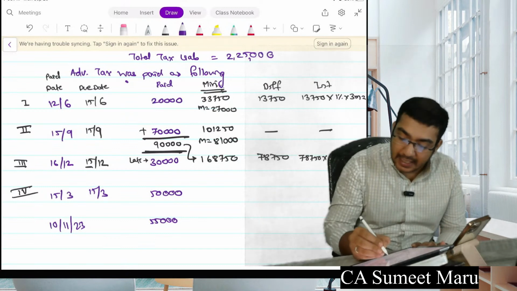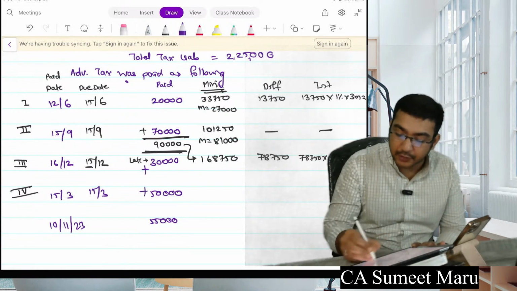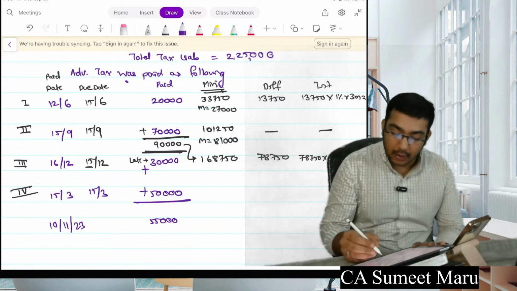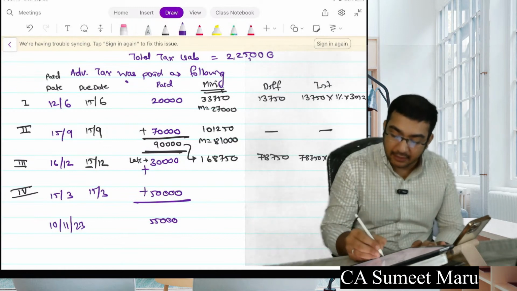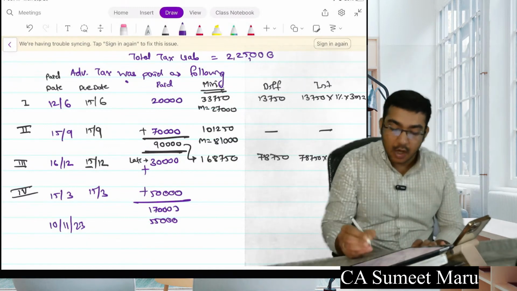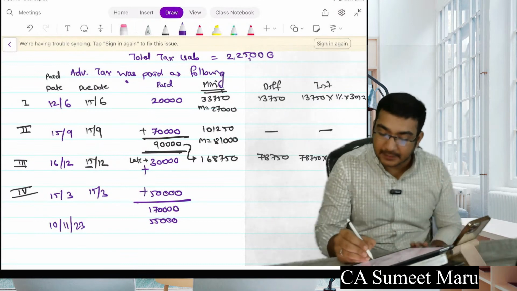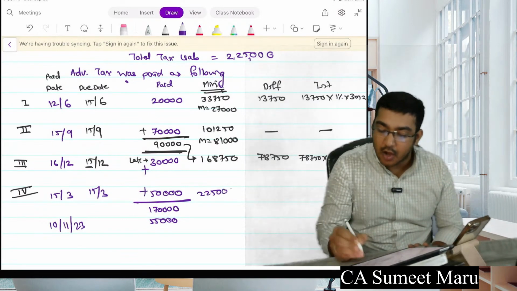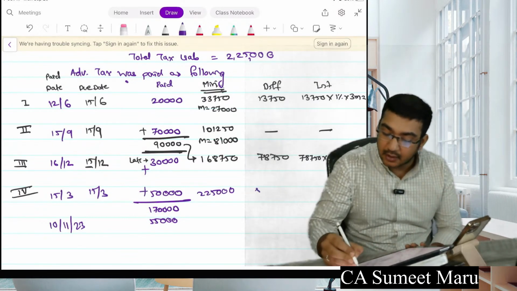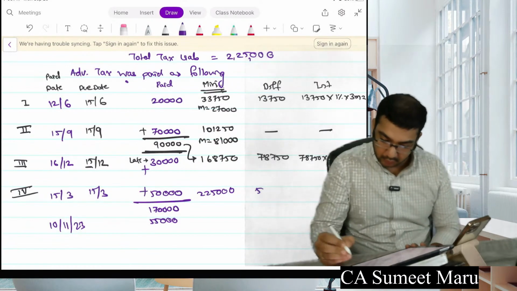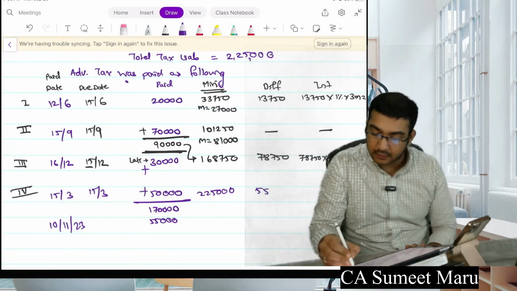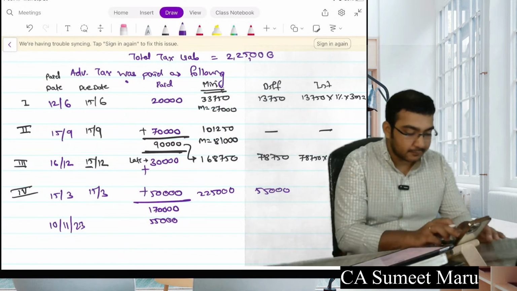So now I will add this 30 as well and 50 as well, because the total was paid. So up to now how much is paid? 80 plus 90, 1,70,000. How much was required to be paid? 100%, 2,25,000. What is the difference? 55,000. Is it correct?